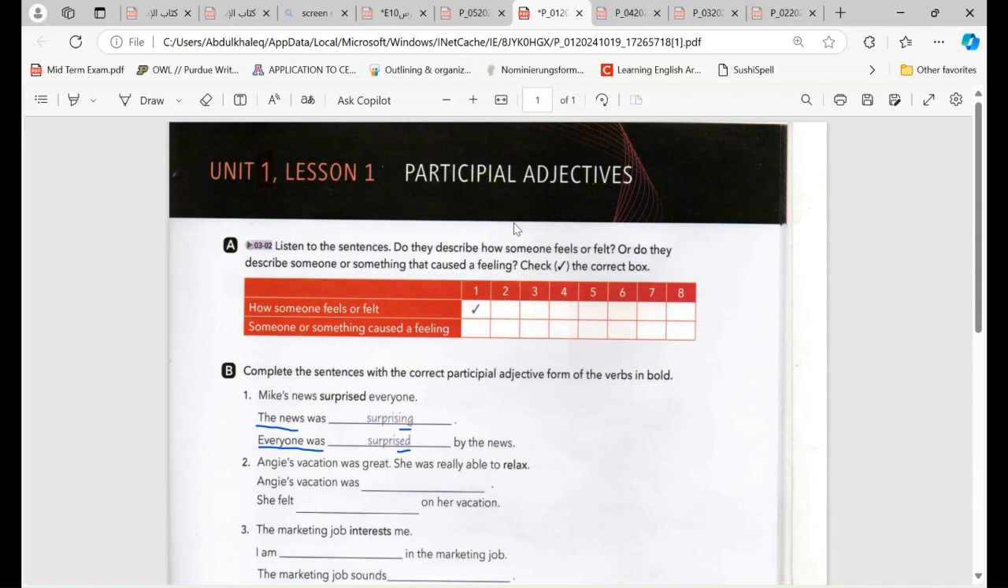Today inshallah we are going to talk about participle adjectives. It is in unit 1 lesson 1 in Startup.